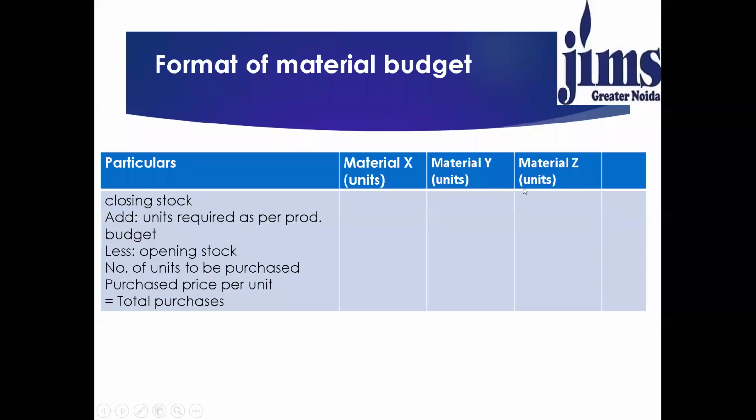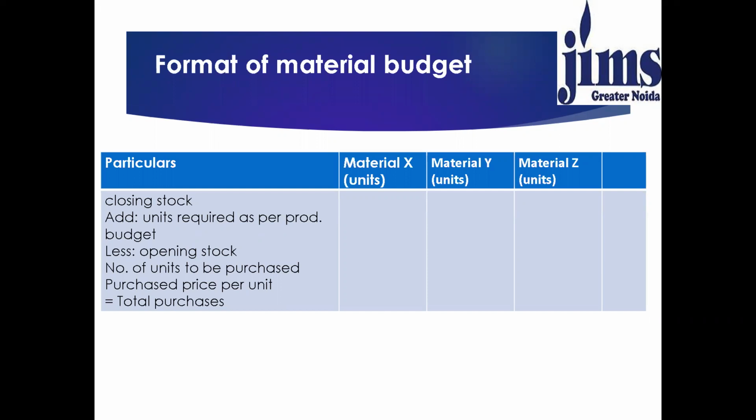Now next we are going to discuss the material budget. The purchase budget or the material budget will be prepared based on the stock which is there in the company. So first of all, closing stock, then we'll add the units which are required as per the production budget, and we'll deduct the opening stock.